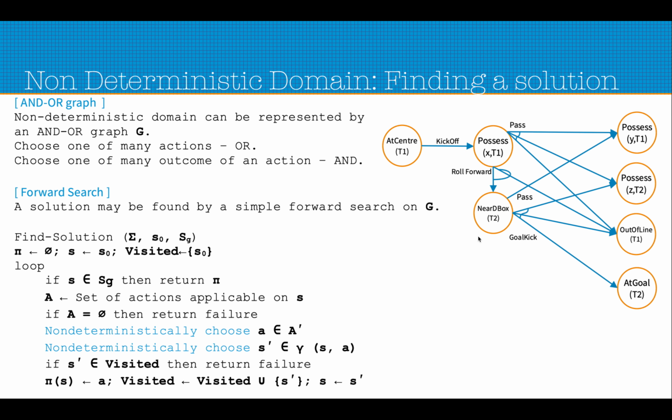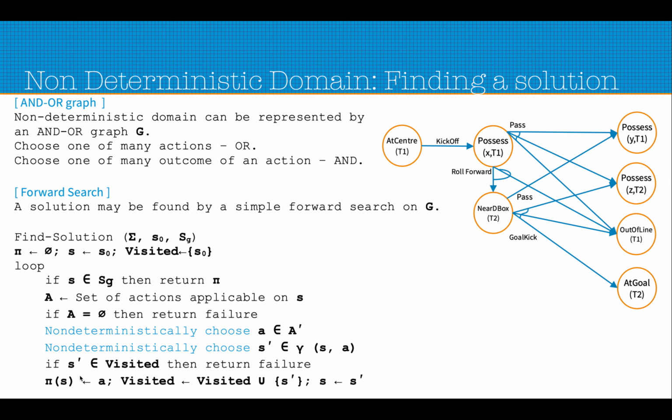If the state is already visited, that means where we are landing up, because of the choice of the action and the choice of the outcome of the action, there is some kind of cycle, and we came back to the state through some other path. Then we say this is failure, because we are making the same loop again and again through the non-deterministic choices we have already made.